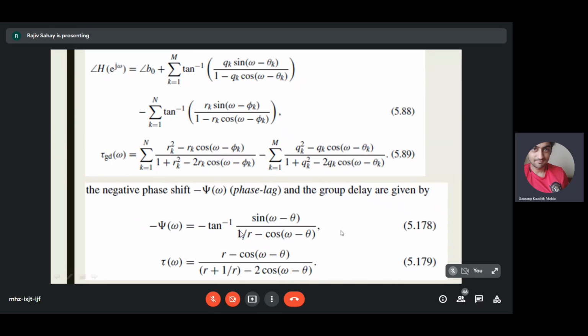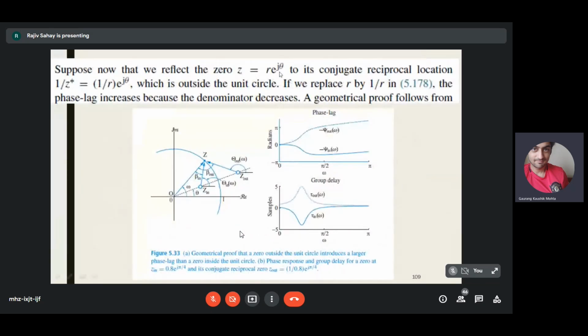So this is the case when you have a single zero r e to the power j theta, and we are going to reflect this single zero to the conjugate reciprocal location. So the angle will remain the same, only its magnitude will change to 1 by r. Suppose we have a zero here, I'm going to reflect it here. Angle remains the same, theta. Only the length changes. r becomes 1 by r.